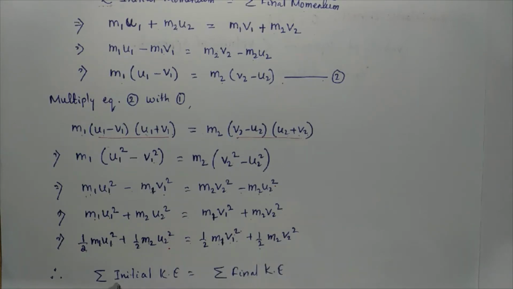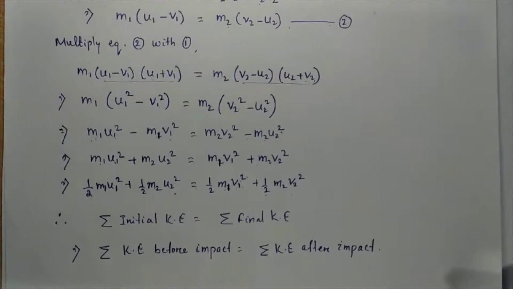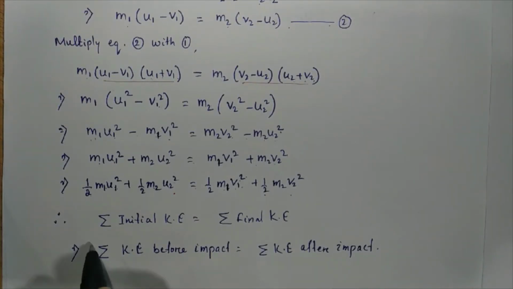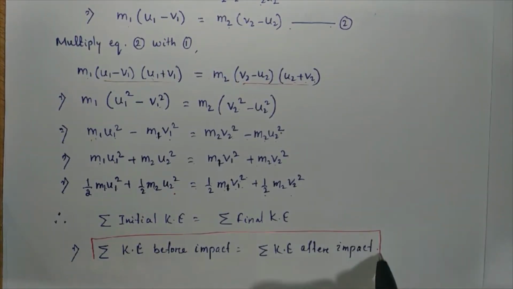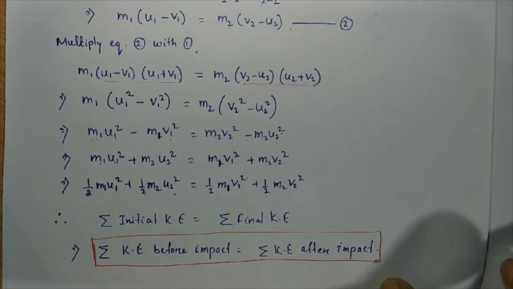So we can say that this is the initial kinetic energy and this is the final kinetic energy. Or you can say the summation of kinetic energy before impact must be equal to the summation of kinetic energy after impact. This is the reason why we consider that energy is conserved during elastic impact.